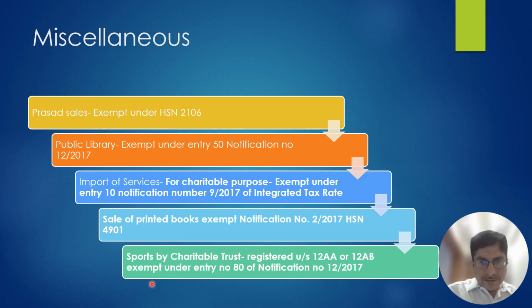The last is sports activity. Any sports activity done by the public charitable trust registered under 12AA or 12AB of the Income Tax Act is exempt under entry number 80 of notification number 12/2017. Yes.